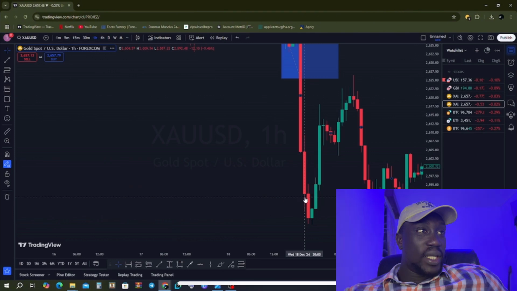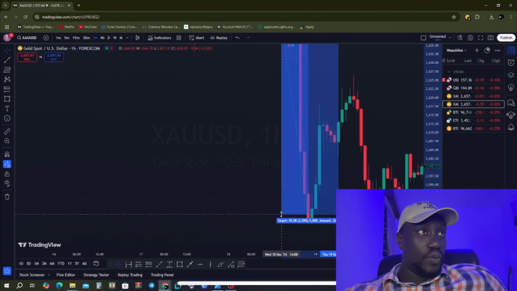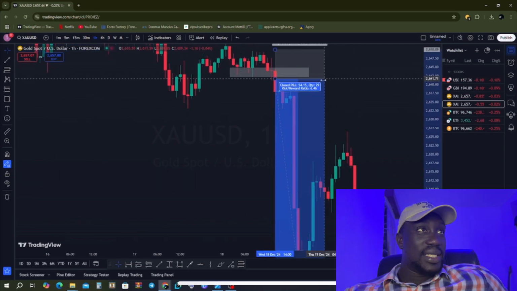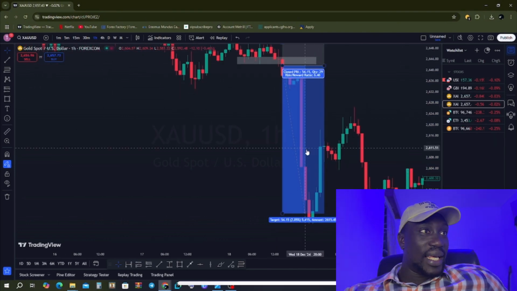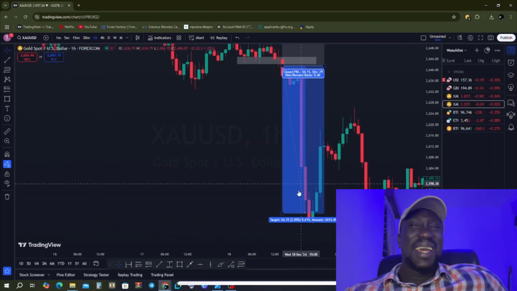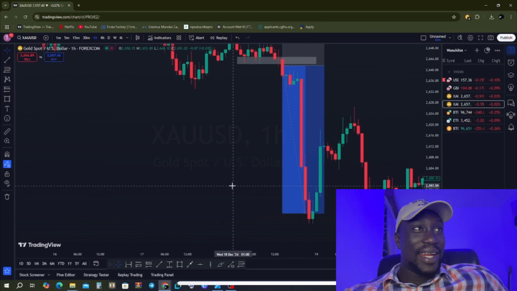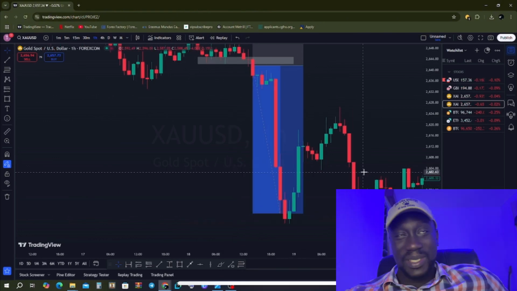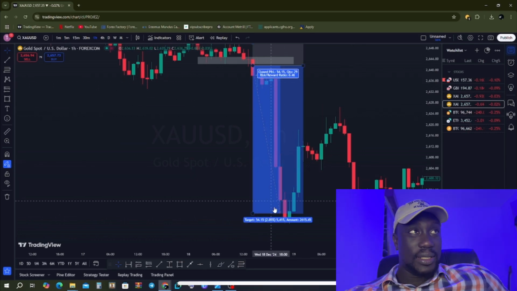Now the 2000 ends here at this candle, right? So if we were to drag this all the way here to this candle, you can see that is a huge move, right? The market moved 500 pips. 500 pips, right? I don't need to say much. They moved 500 pips, right? Gold on gold during the New York session, right?